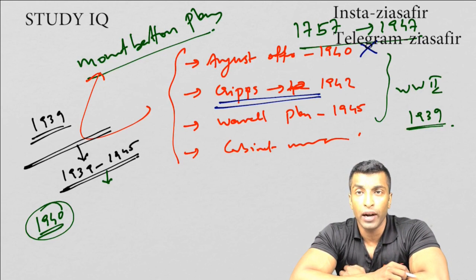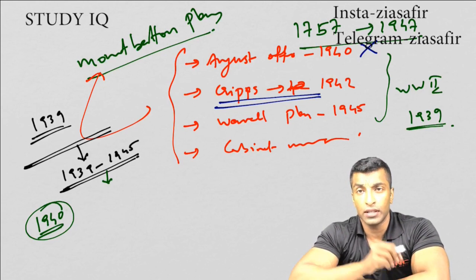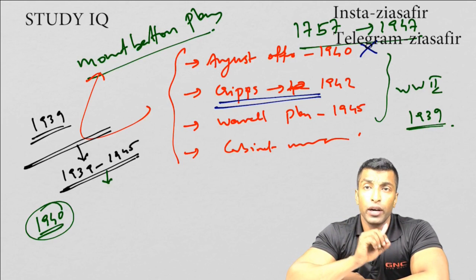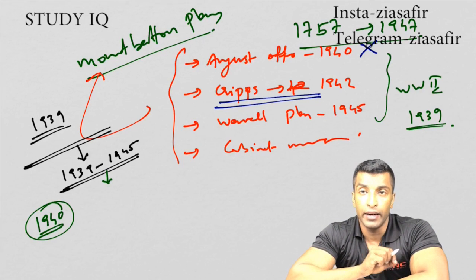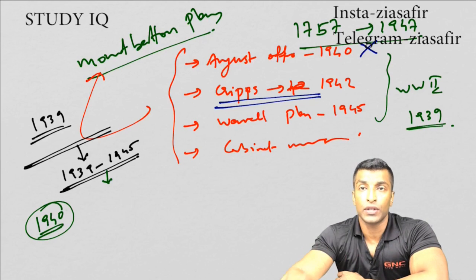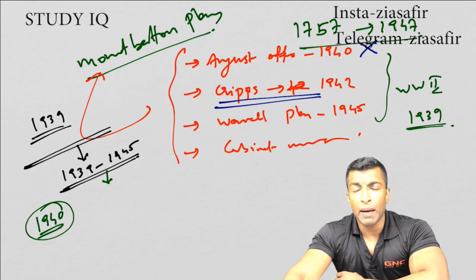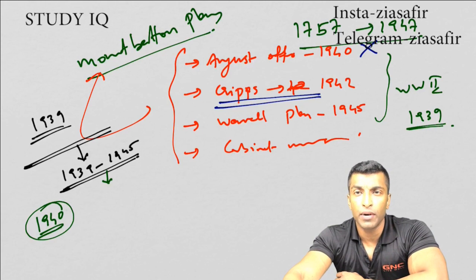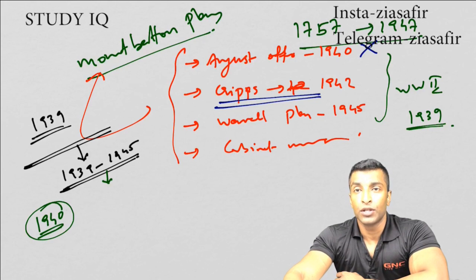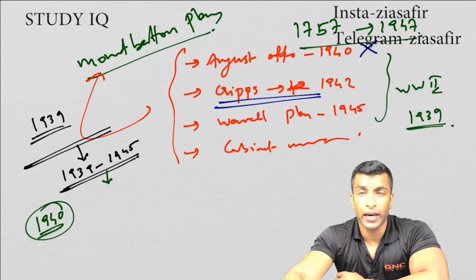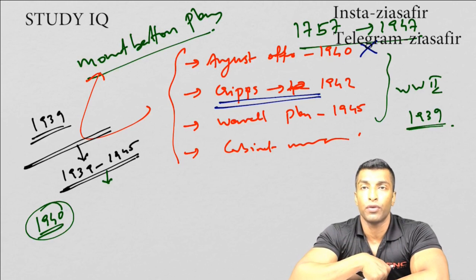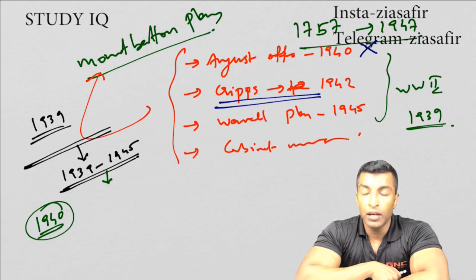And they in fact reached the eastern part of India also, along with INA, and they fought a war against the British on Indian soil. The speciality of that war is that it is the only war fought on Indian soil during World War II. That is the Battle of Kohima, which was jointly fought by Japanese forces and the INA against the English. And the Japanese invasion of India seemed imminent at this point of time. So the British were so desperate to get the support of Congress, and they came up with the Cripps Mission.